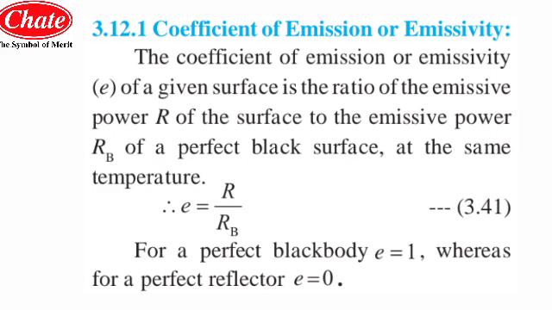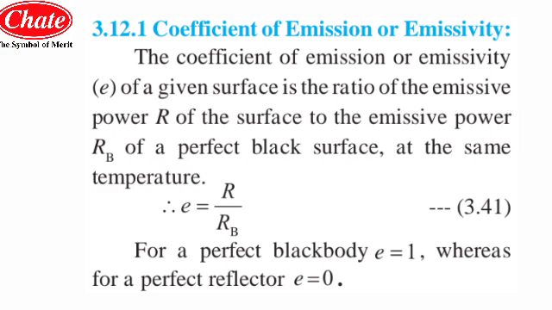We will just revise once again. The coefficient of emission or the emissivity e of a given surface is nothing but a ratio, students. As you can see, it's a mathematical indication. It is the ratio of the emissive power of the surface, R, to the emissive power of the perfect black body, which is RB. This is how we have to give the definition of the emissivity.